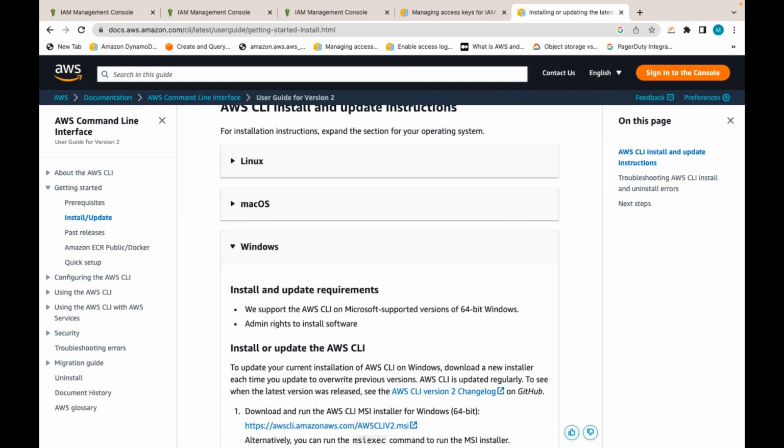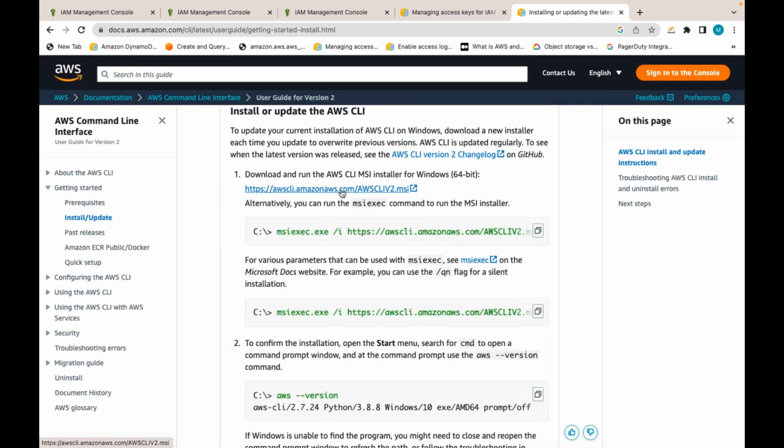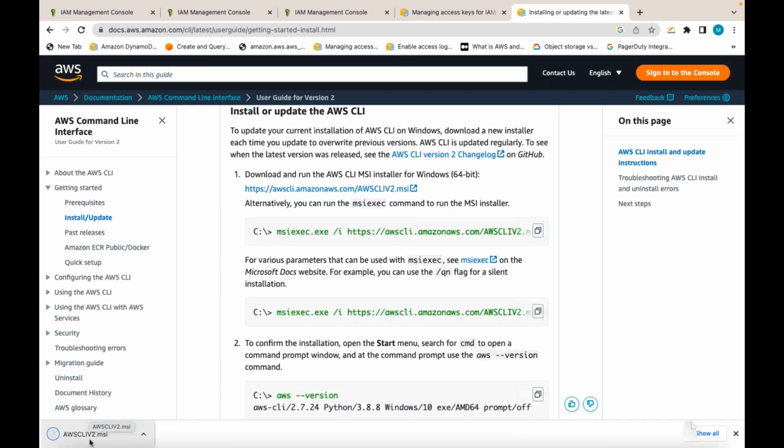Here there are sections. Windows, how to install. Download this MSI file. Click on next like that. So MSI file, Microsoft executable file. Once you download this file, it will be downloaded. If you click on next, it will install.